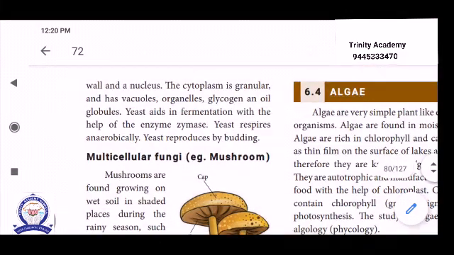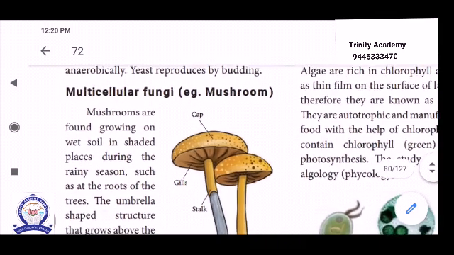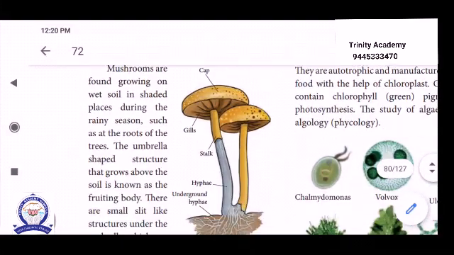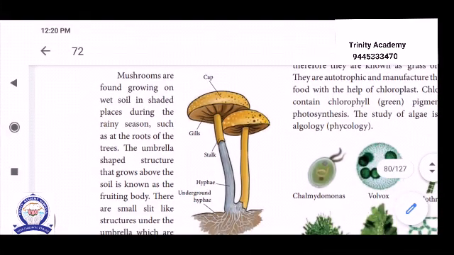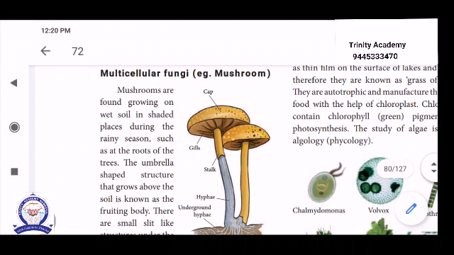Then multicellular fungi. The last one was unicellular fungi, example yeast. Next one, multicellular, example mushroom. You know the mushroom. See the picture. Mushrooms are found growing on wet soil in shaded places, during the rainy season, such as at the root of trees. Below the trees, they are found in massive amounts.